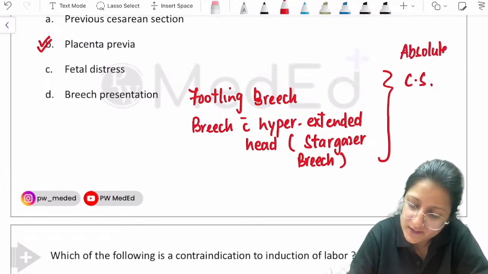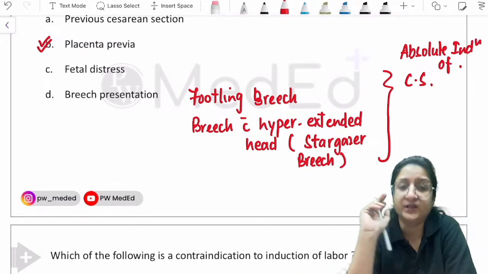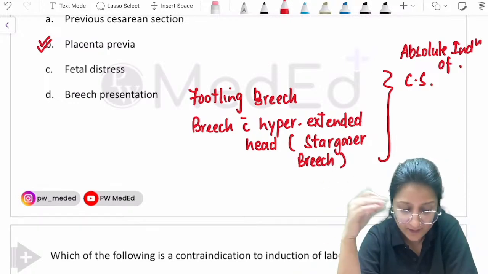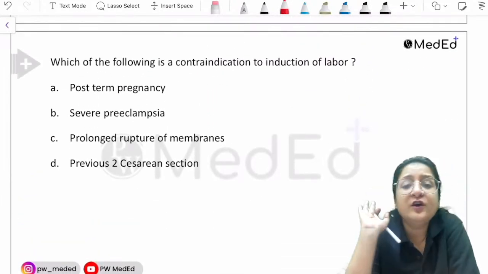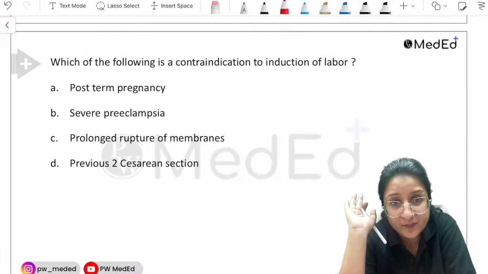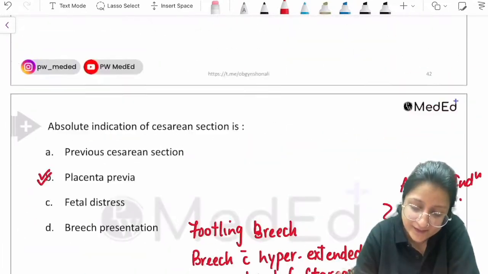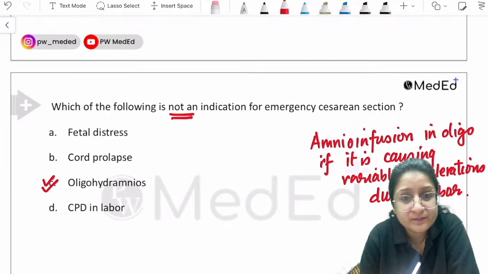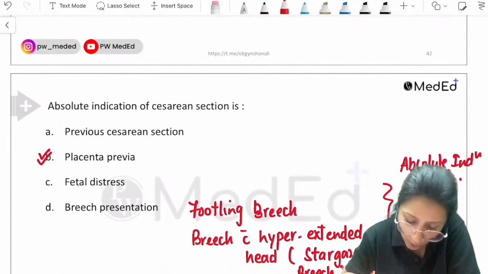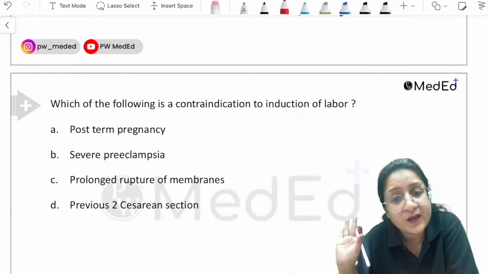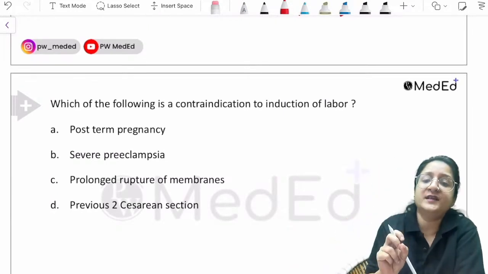Absolute indications of cesarean sections with breech. Keep that in mind. Okay. Now, next question. Which of the following is a contraindication to induction of labor? I am telling you, whether they are asking you this question, the first we discussed, or whether it is this question, essentially the same logic is working.